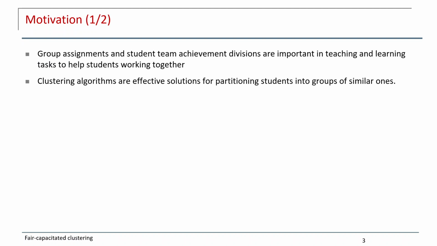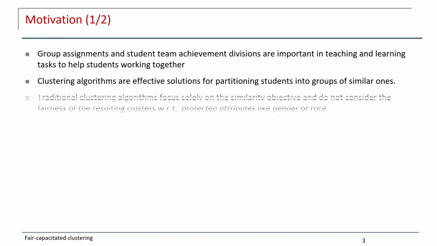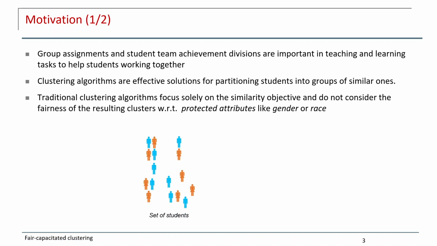As you know, group assignment and student team achievement division are important in teaching and learning tasks to help students working together. And clustering algorithms are effective solutions for partitioning students into groups of similar ones. However, the traditional clustering algorithm focus only on the similarity objective and do not consider the fairness of the resulting cluster with respect to the protected attributes like race or gender.